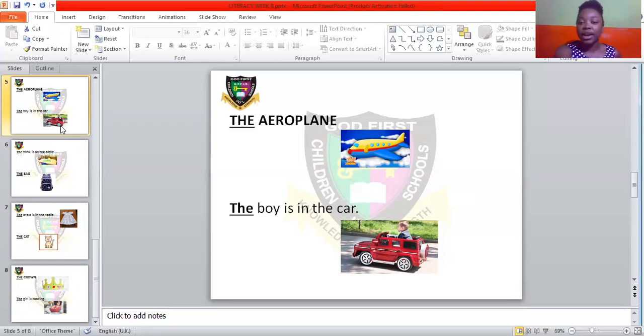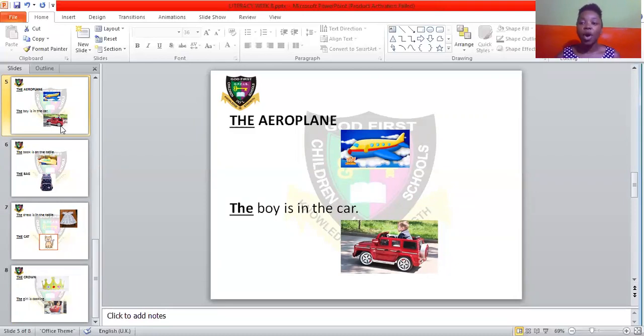And the car also has the article "the" in front of it. Now let's talk about the article "the" in front of the car. If you say the boy is in a car, that means the boy is in any car. But if we're saying, oh, where is the red car? Or let's say I am looking for a red car.